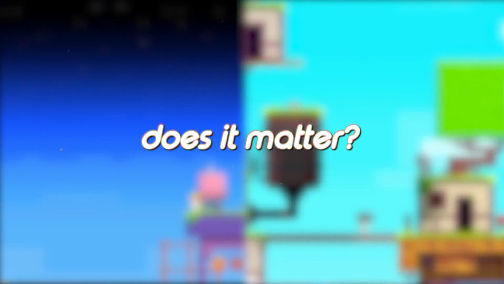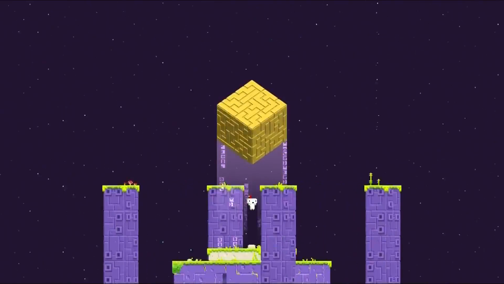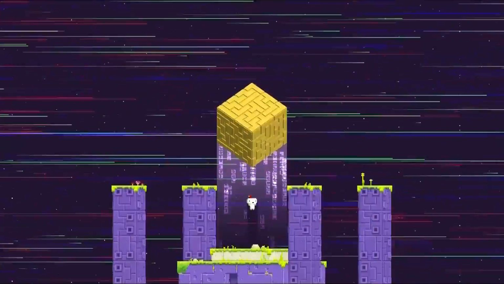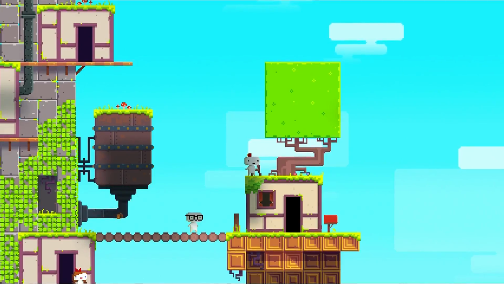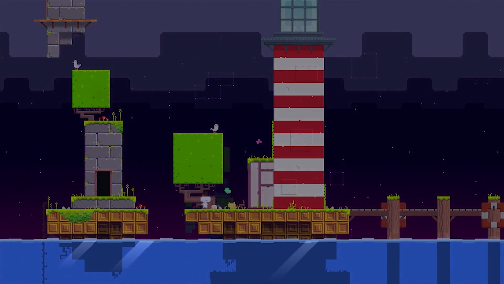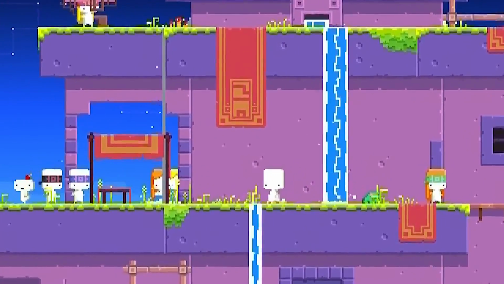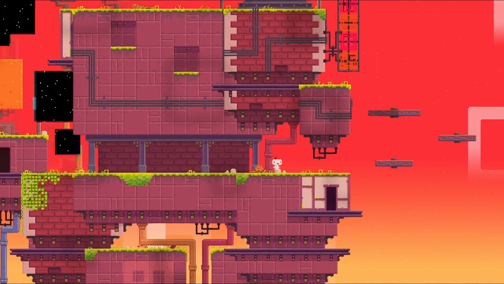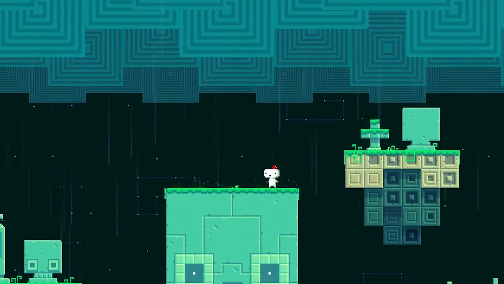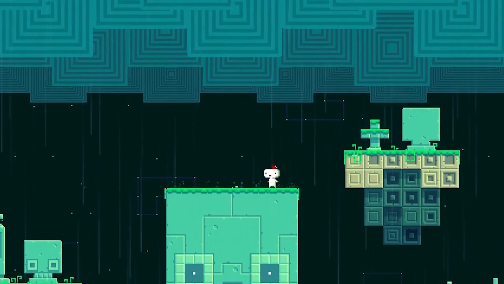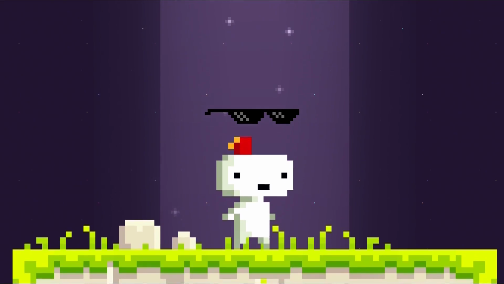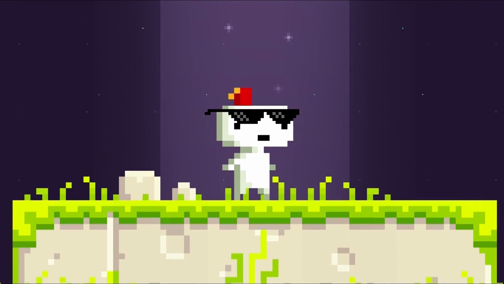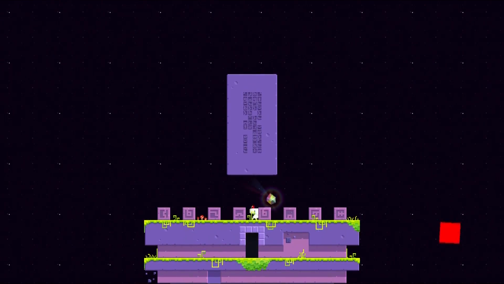So, does any of this matter? Could the world have been more believable with even more subtle movement, like trees swaying in the wind, stars twinkling at night, things that moved as you walked past, or tiny bugs hovering around moss-covered brickwork? Was any of the additional background movement needed at all? Would the game have been as successful or had as much charm if it all looked like this?